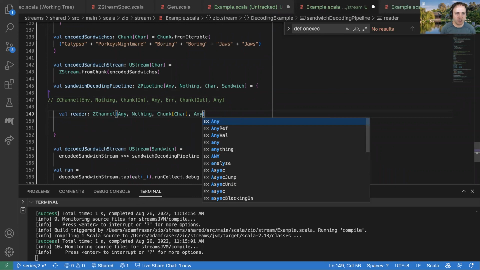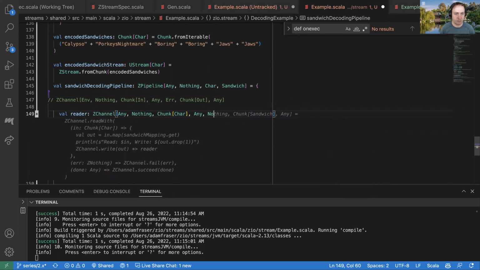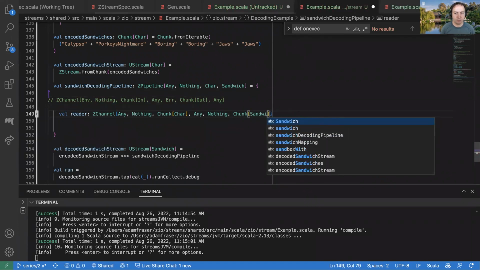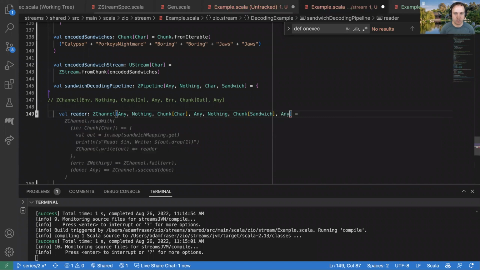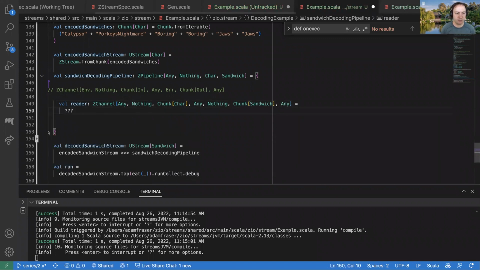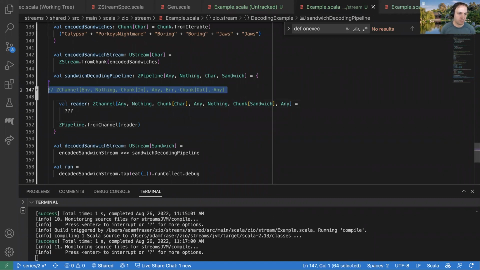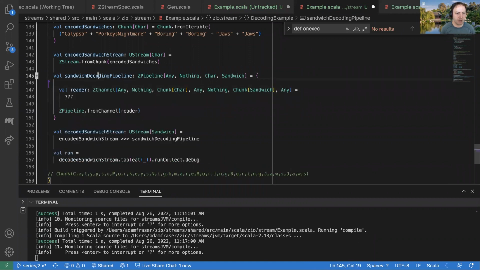It's not going to care about its done value, but it will accept one. This particular one will fail with an error. It's going to output a chunk of sandwiches. I hope you're hungry. And it's going to eventually finish with some value in it. And if I had that, then I can just do ZPipeline fromChannel here.